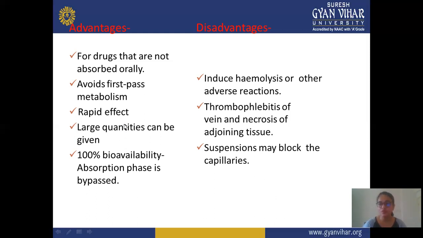So these are some problems during intravenous administration. Otherwise, this route is very good, shows 100% bioavailability, and you can give a larger amount of a drug. The only limitation is that the drug may block capillaries or cause hemolysis of the vein or other problems.